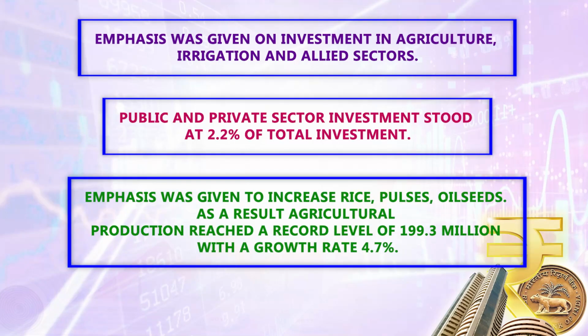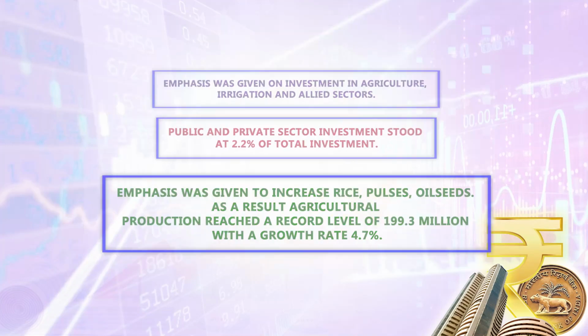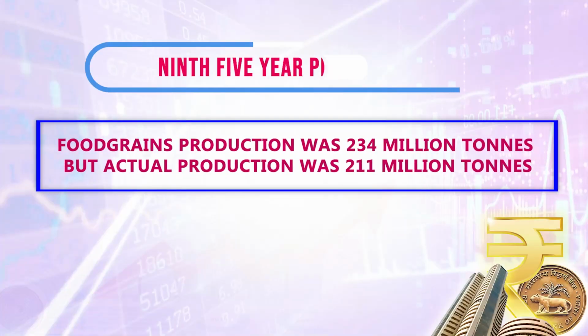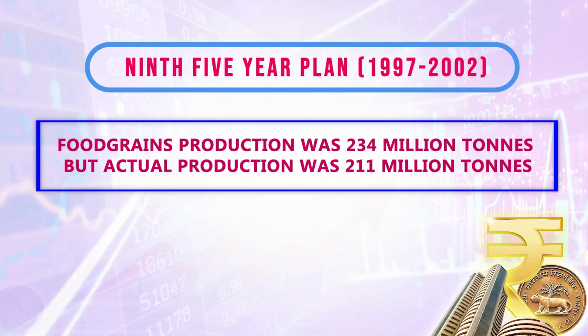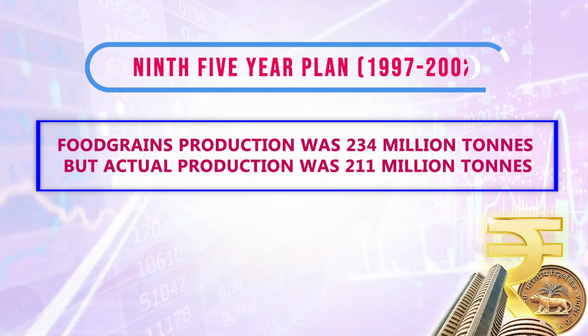Emphasis was given to rice, pulse and oil seed production, and the result was a large increase in the growth rate of agricultural production, that is 4.7%. The Ninth Plan was between 1997 and 2002. During this period, the objective of the government was agriculture-led growth. That means the primary sector, that is agriculture and allied activities, were given importance.